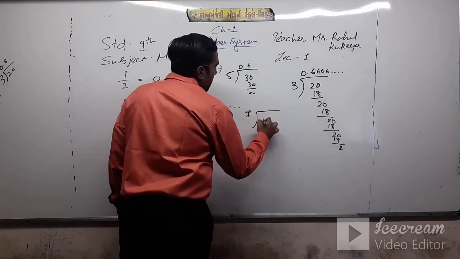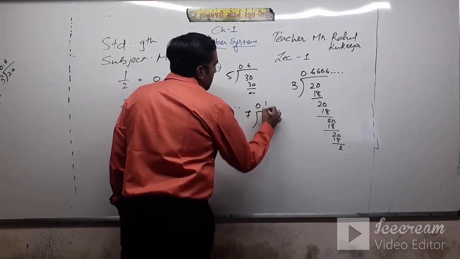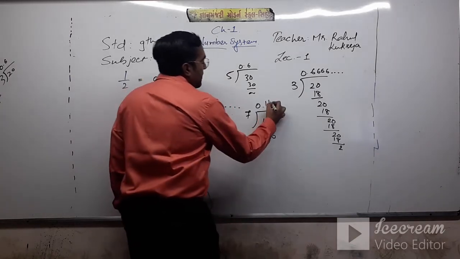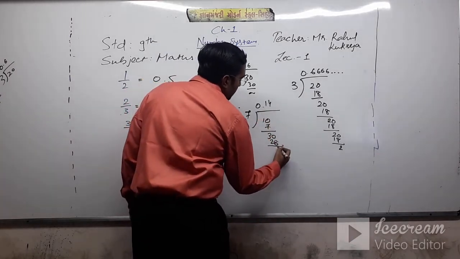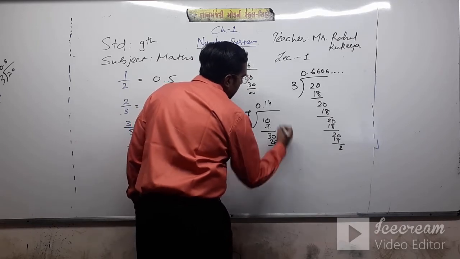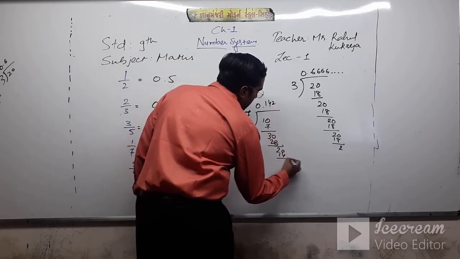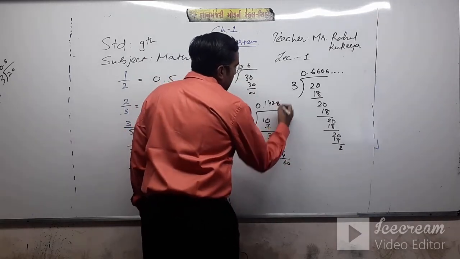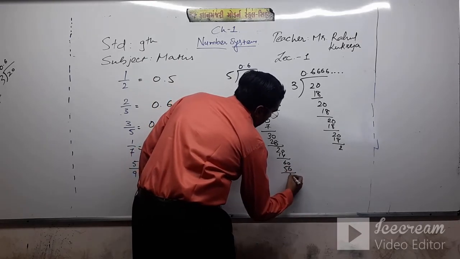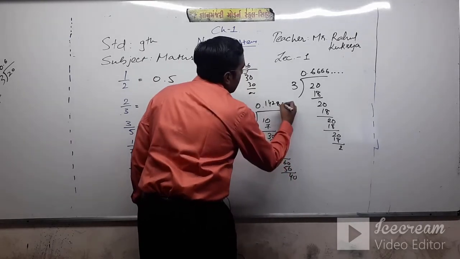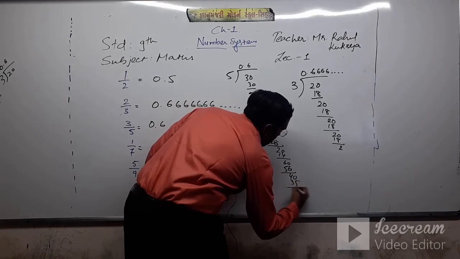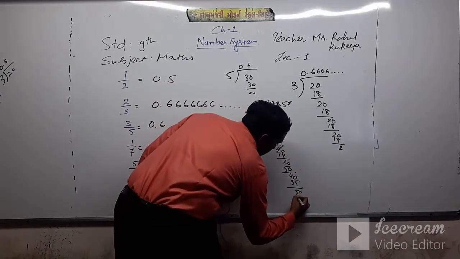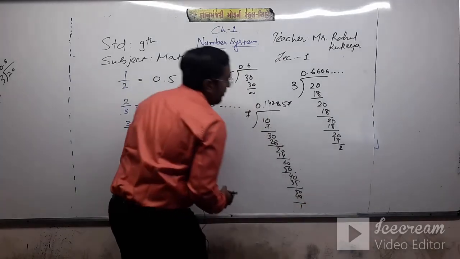What is the value of 1 upon 7? When we divide 1 by 7, 0, 10, 7 ones are 7, remainder 3, 30, 7 fours are 28, remainder 2, 20, 7 twos are 14, remainder 6, 60, 7 eights are 56, remainder 4, 40, 7 fives are 35, remainder 5, 50, 7 sevens are 49, again comes 1.